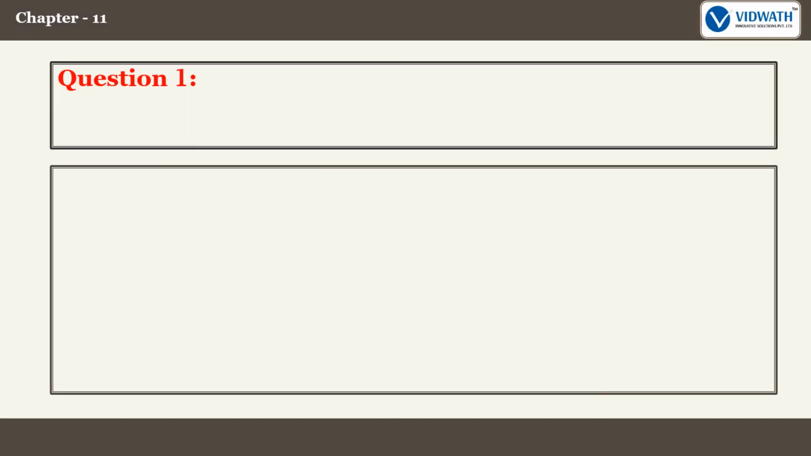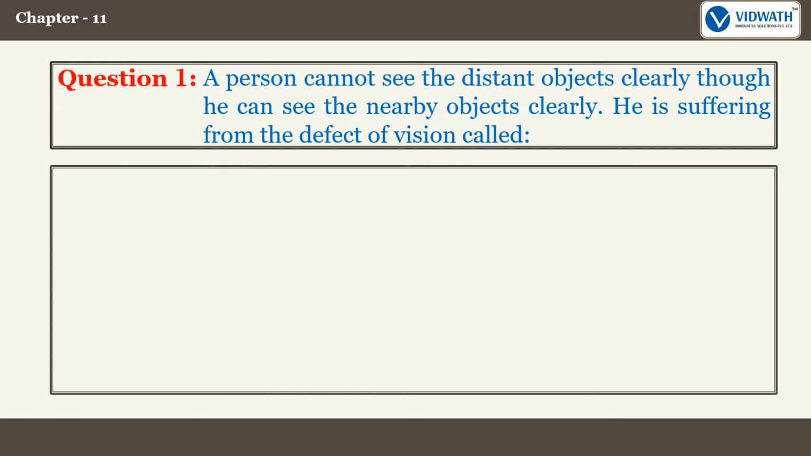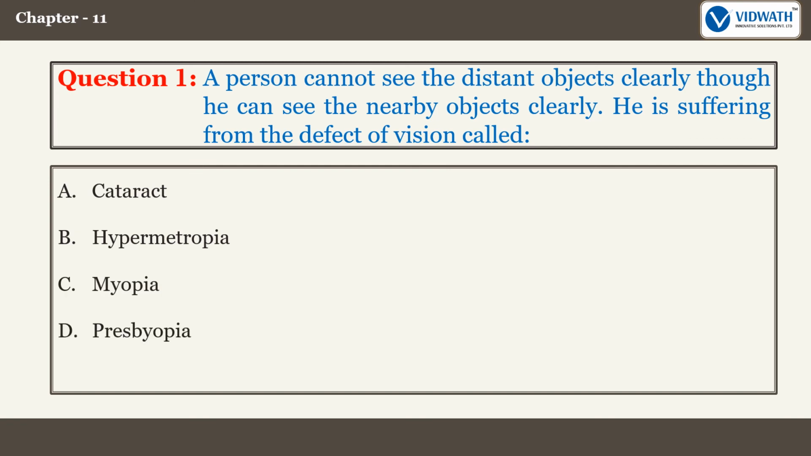Let us now check our understanding. Question 1. A person cannot see the distant objects clearly, though he can see the nearby objects clearly. He is suffering from the defect of vision called Option A. Cataract. Option B. Hypermetropia. Option C. Myopia. Option D. Presbyopia. The correct answer is option C. Myopia.